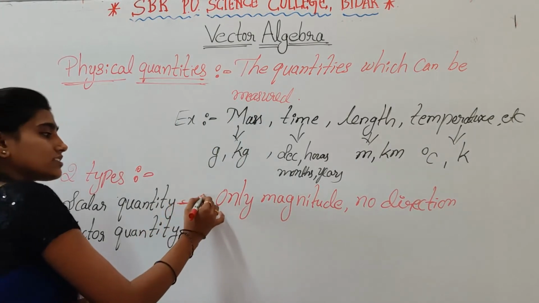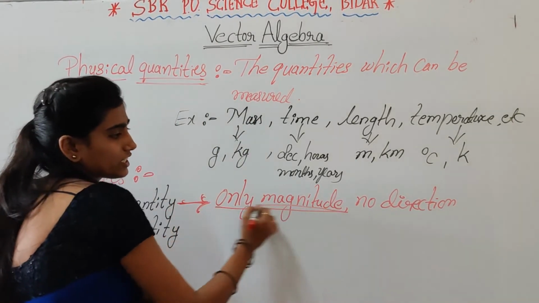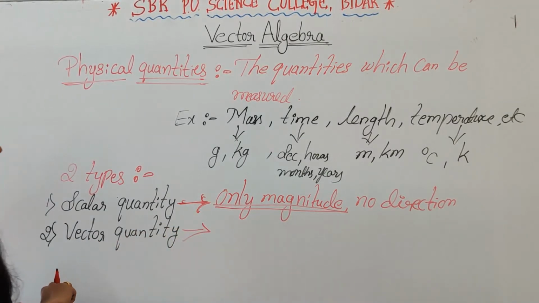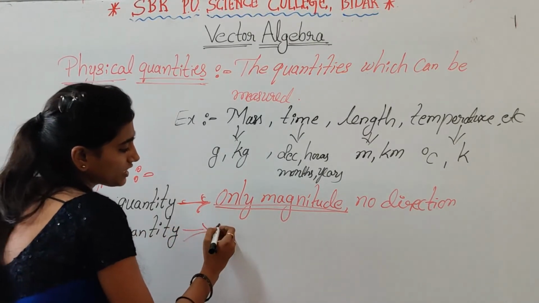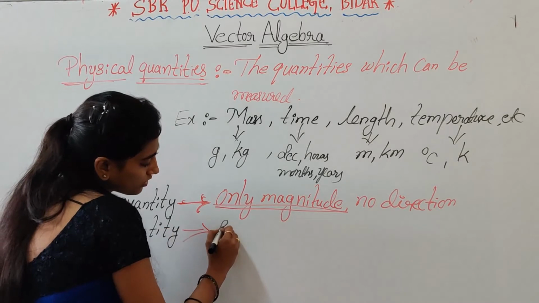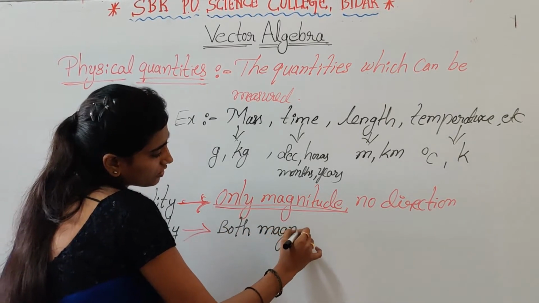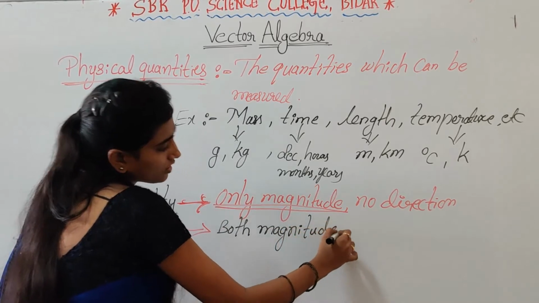Vector quantity means the quantities which have both magnitude and direction.